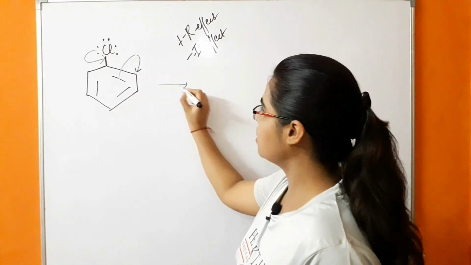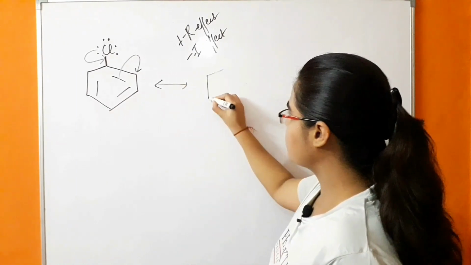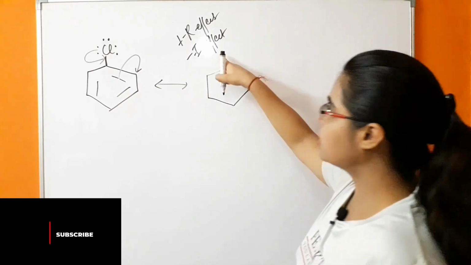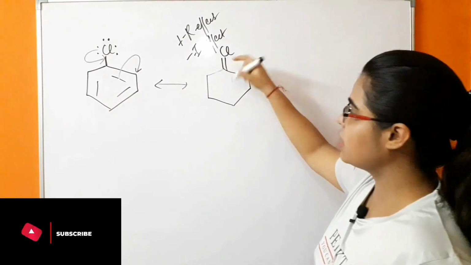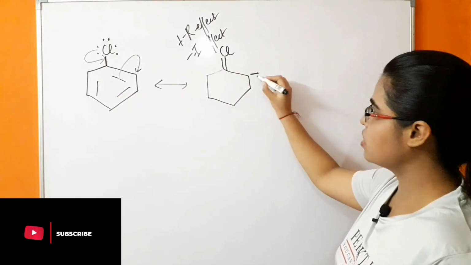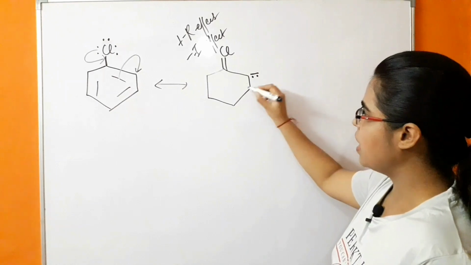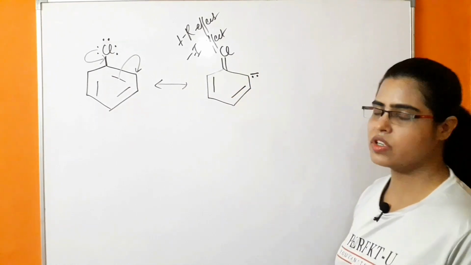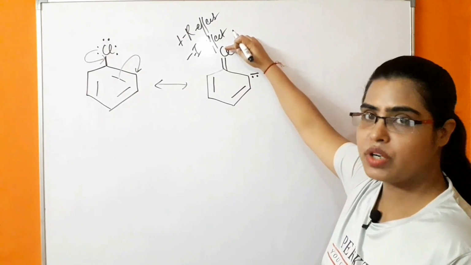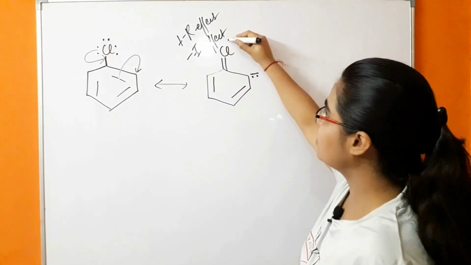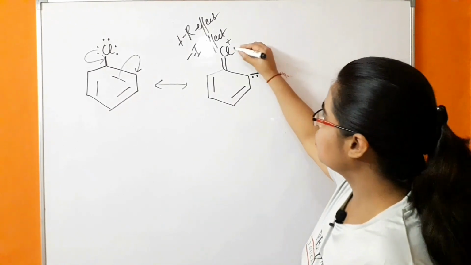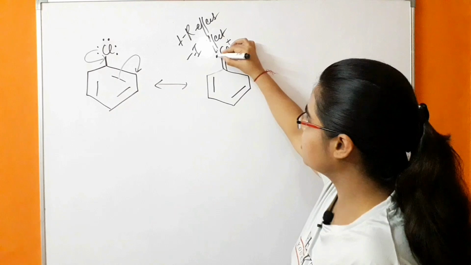So what is happening further? The second canonical structure will be formed, in which the double bond will be formed between the chlorine and the carbon of the benzene ring, and in the ortho position there will be a negative charge, and these two double bonds remain intact. So what is happening? One lone pair of the chlorine is involved in resonance. Because of that, there will be a positive charge on the chlorine, and two lone pairs are left.